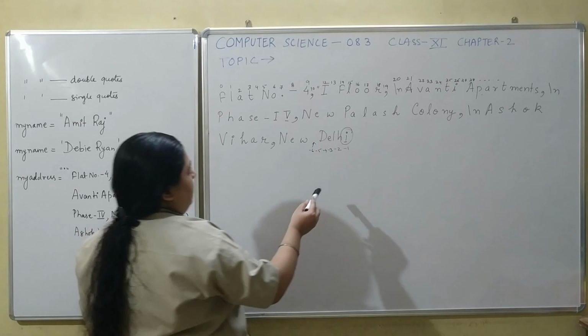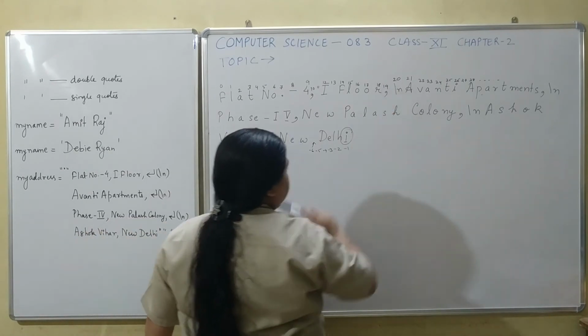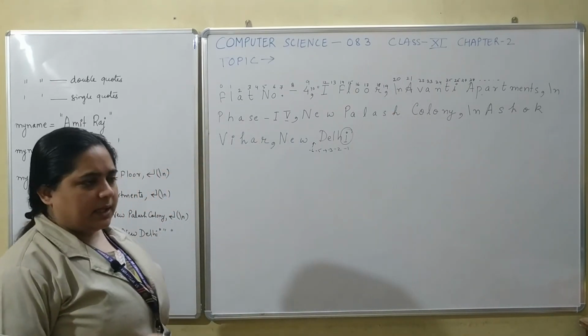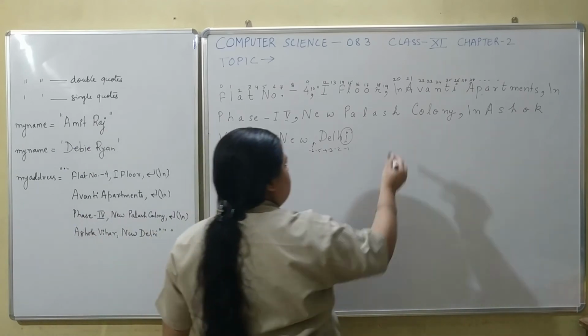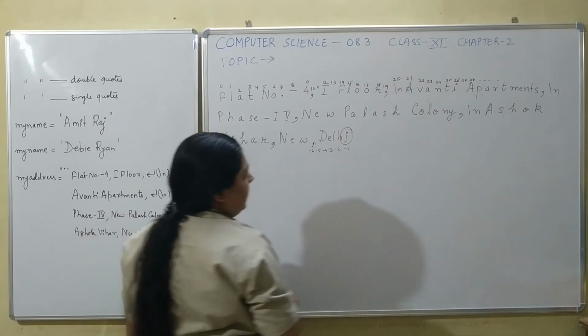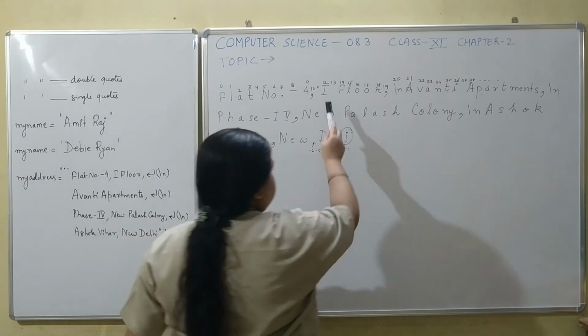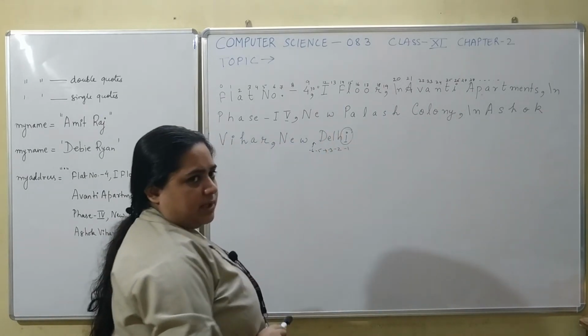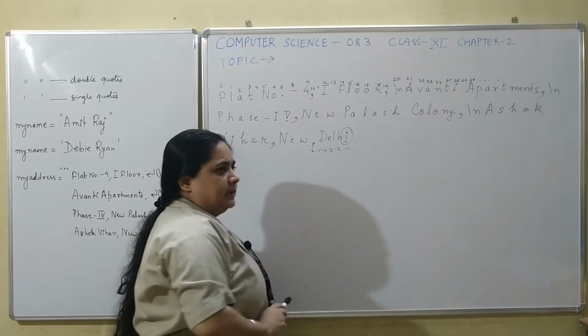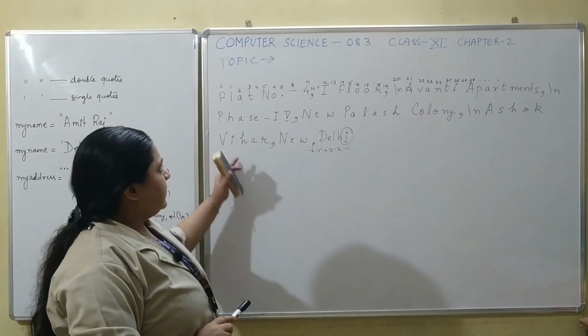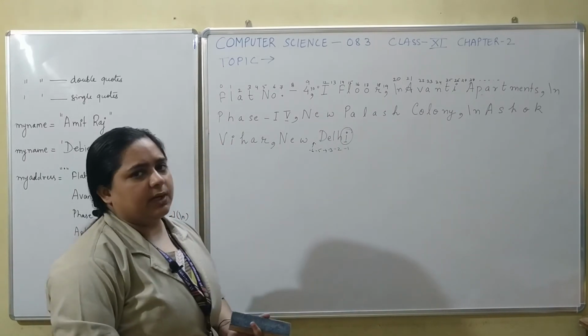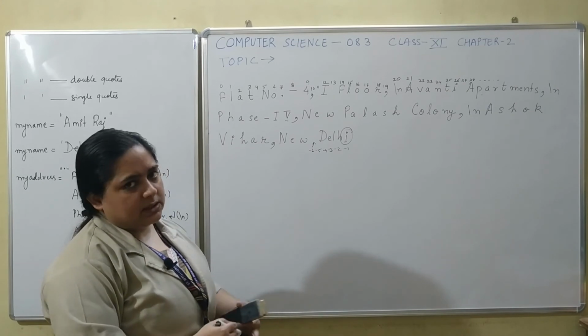Because in multi-line strings it is important to understand where the line is being changed, hence this new line character is also calculated. Those new line characters which are in between the strings, not the one which is at the end. So this is also used for calculating the total size of the string.